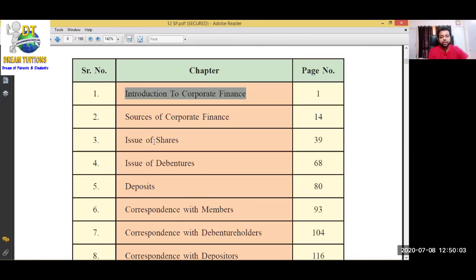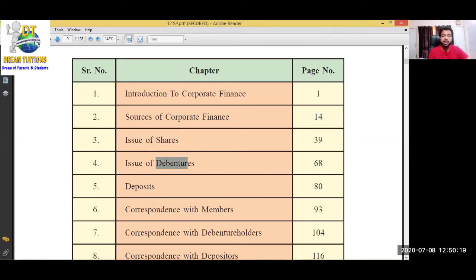Third chapter, shares. What is shares? How to issue shares? How are the shares issued to the public by a company? How does the company raise money by issuing shares? What are the steps to issue the shares to the public? तो ये देखिएगा हम लोग.